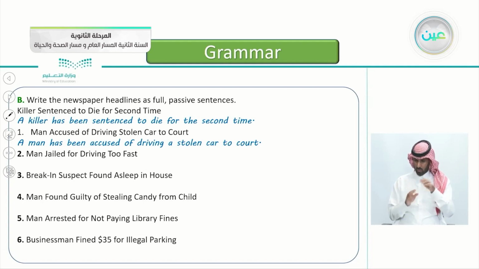Excellent. What about number 2? Man jailed for driving too fast. This is an easy one, actually. Yes, that's correct. A man was jailed for driving too fast, and so on.